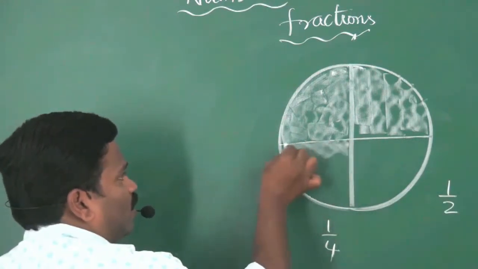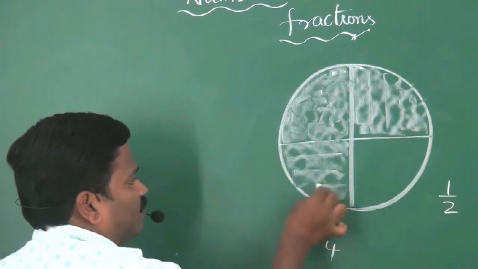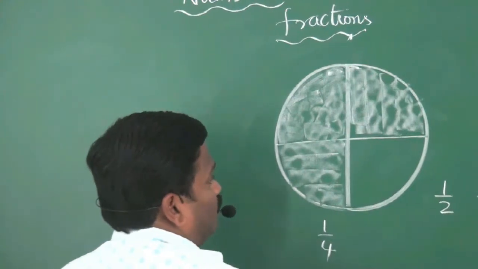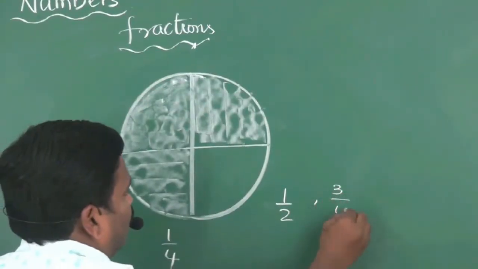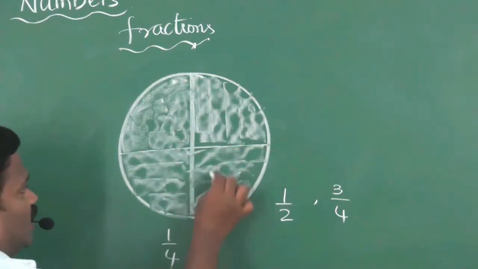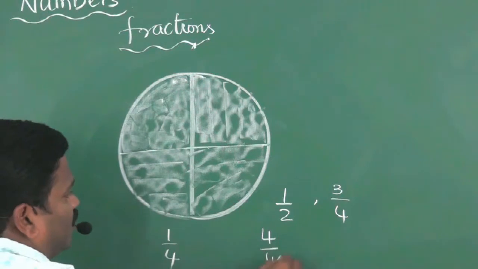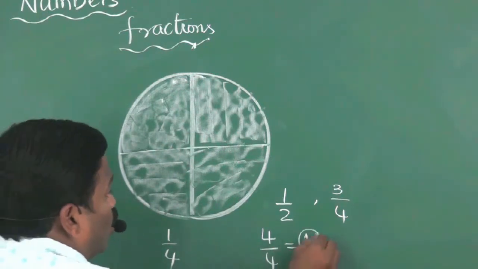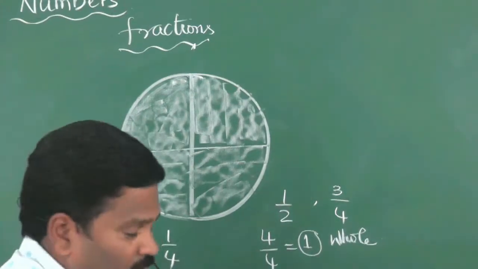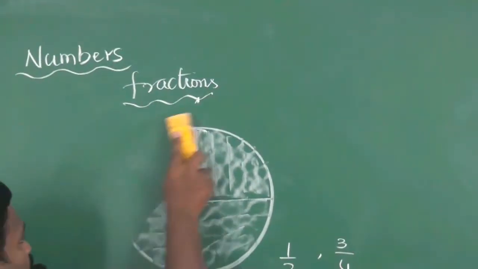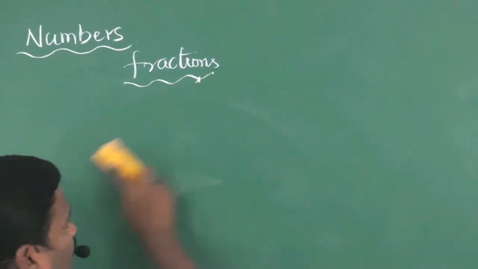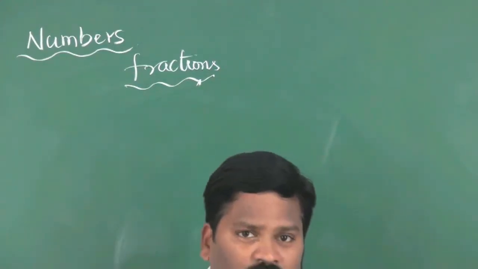If I shade one more, the fraction is 3 by 4. If I shade this part, that is 4 by 4, which is equal to 1, that is whole. A fraction is nothing but a part of the whole.